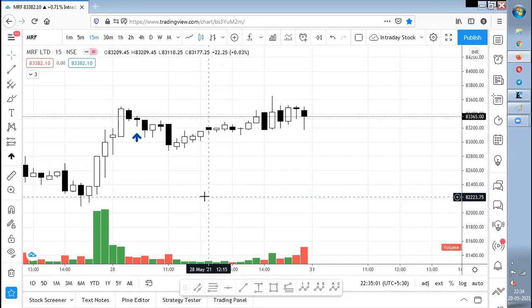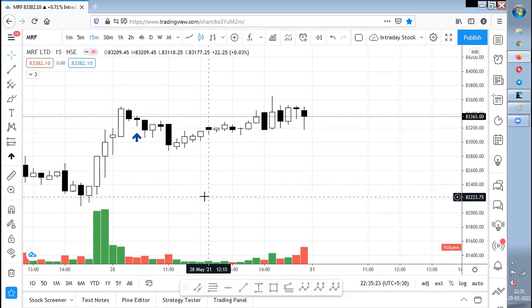There will be several questions. I'll just tell you about two. One is: do you want me to sit in front of the system the entire day watching the MRF stock and see where the wick reversal setup forms? That will be one question. The second question will be: I'm a part-time trader, I have another job, so I'll not be able to look into the charts and all those things. These will be very common questions.